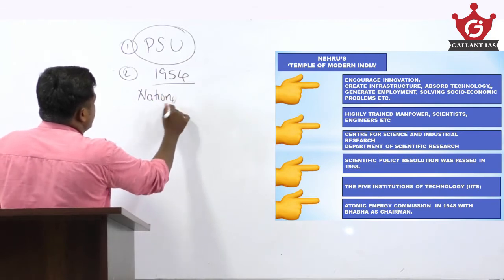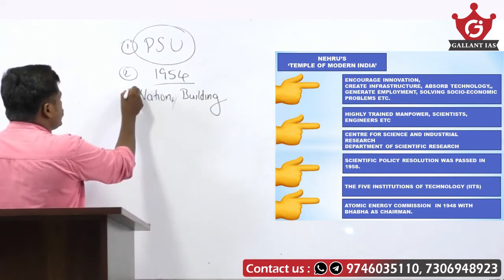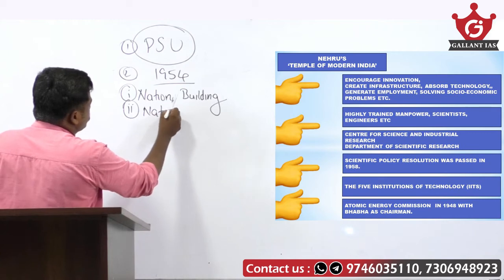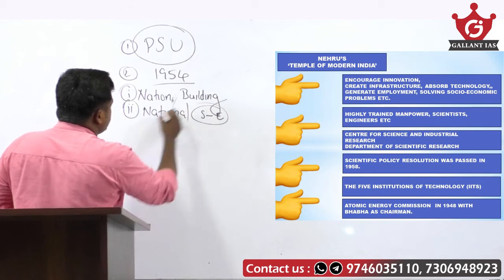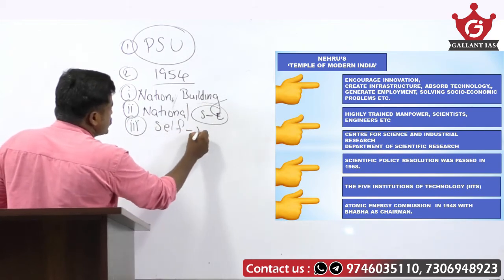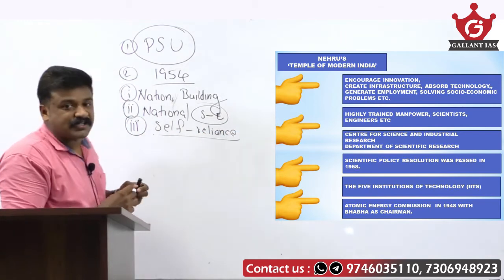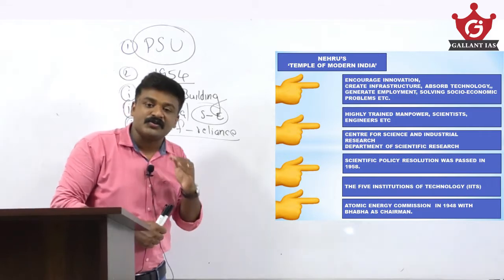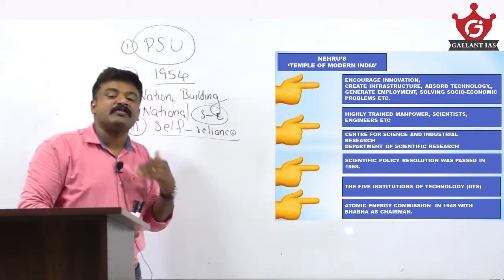It is required for India's nation building, for national integration, that is socio-economic integration, and of course for self-reliance and self-sufficiency. Such public sector undertakings are very important, and they had been instrumental for India's socio-economic progressive transformation.